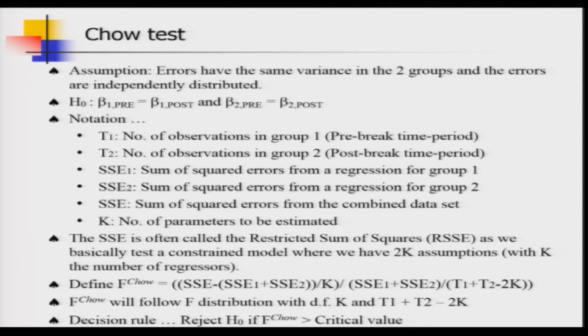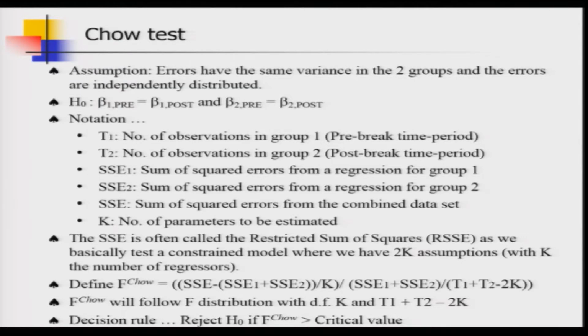Chow assumes that errors have the same variance in both groups, pre and post breakpoint, and the errors are independently distributed. When we say that errors have the same variance in the two time periods, we are referring to the assumption of homoscedasticity, and when we say that the errors are independent of each other, we are referring to the autocorrelation assumption.